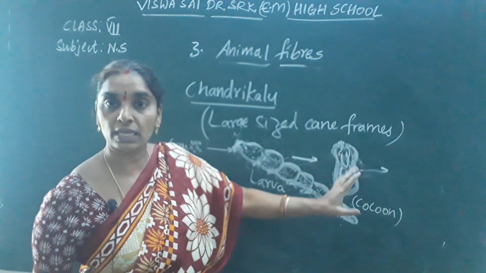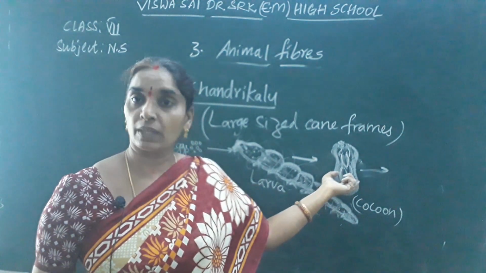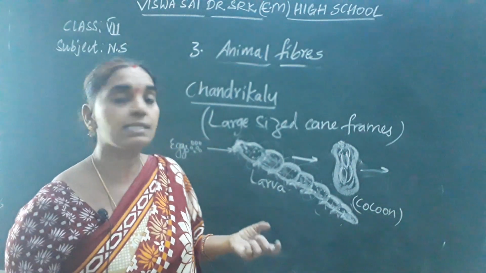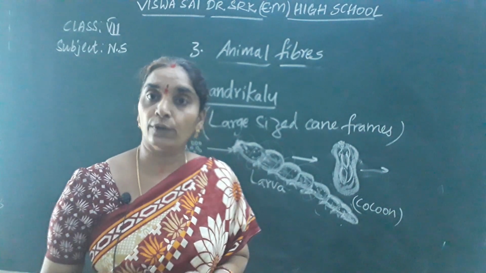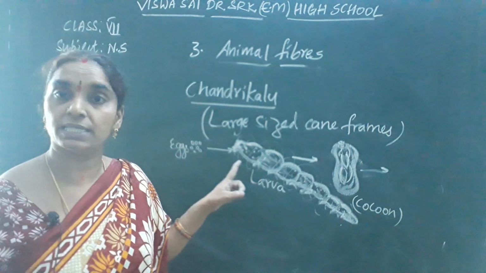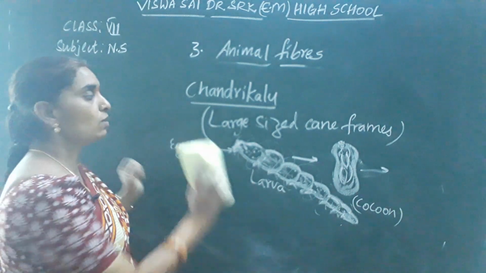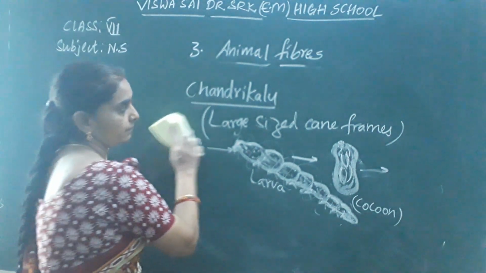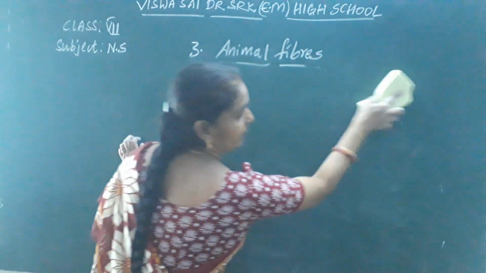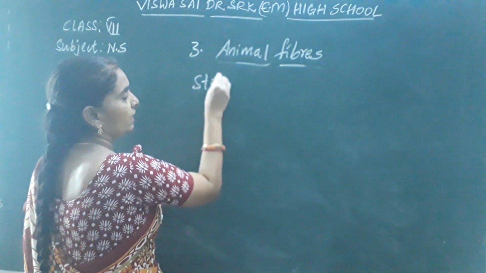At this stage only, before the larva stage transforms into the adult stage, it is stifled. Why is it stifled? What is stifling? These terms you have to know now. Then only we can get the silk. Before the transformation into the adult stage itself, the silkworm weavers get the silk. So how does it take place? Two terms I told you. One is the stifling process and the other one is the reeling process.